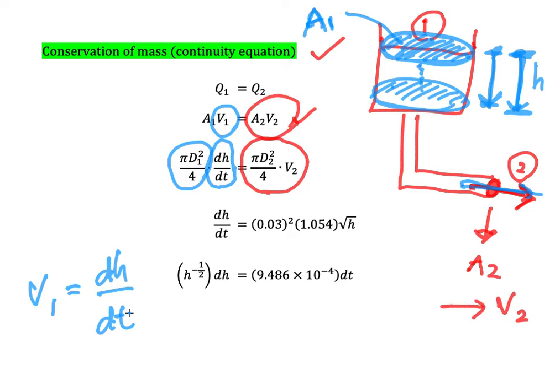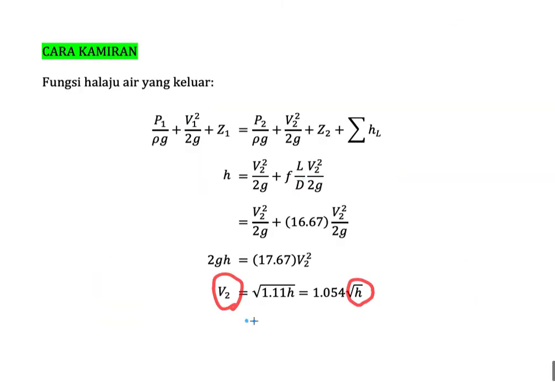Then what we need to do is fill in all the parameters that we have. Here, for instance, we could cancel out pi and 4 because they cancel each other. Then we only have diameter 1 and diameter 2. Then we substitute the value of V2 here with the equation that we get here.